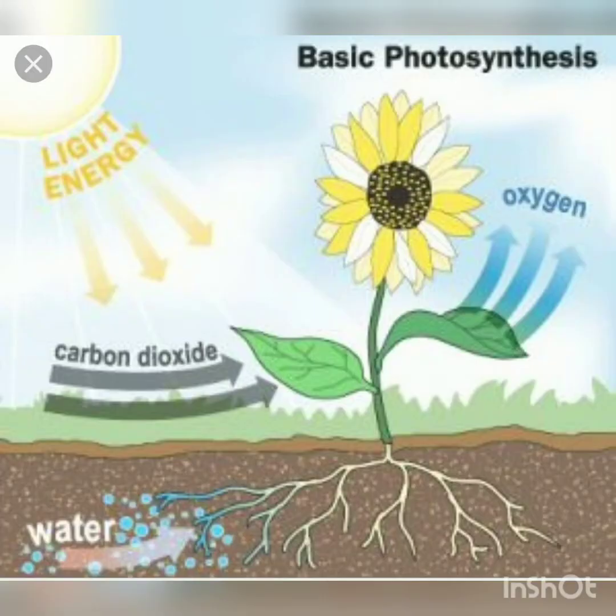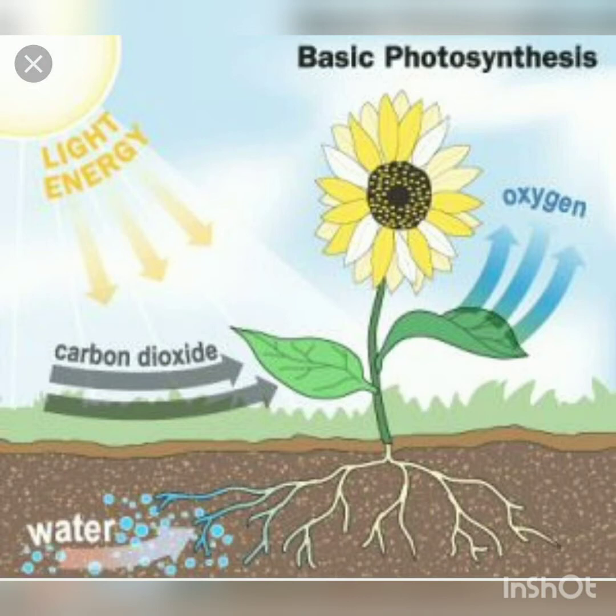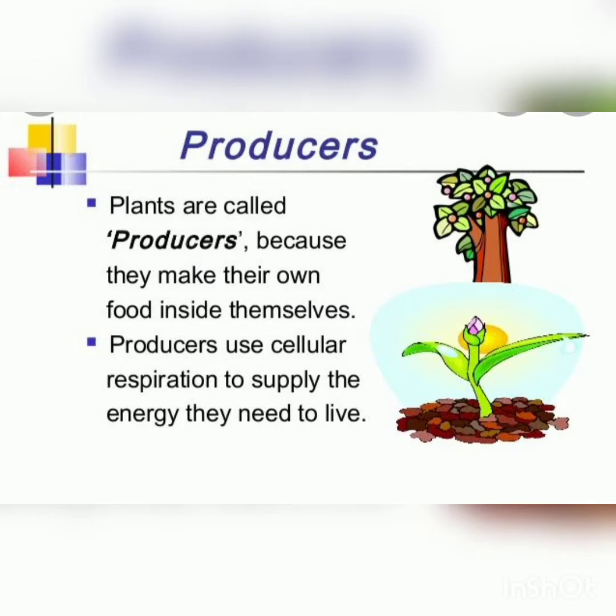All living organisms need energy to survive. The ultimate source of energy on Earth is solar energy. Only green plants have the ability to use solar energy. Green plants can make their own food in the presence of sunlight using water, minerals, and carbon dioxide by the process of photosynthesis. Thus, green plants are called producers or autotrophs.